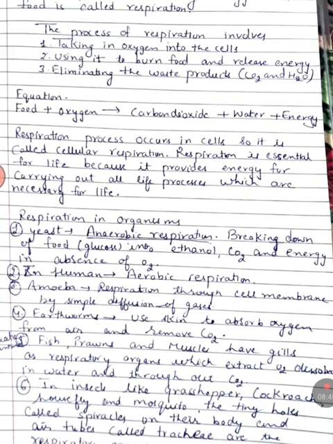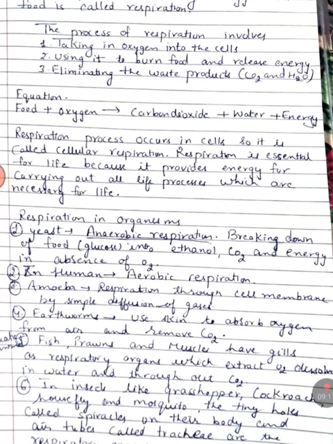In human beings, carbon dioxide and water will be released, and energy will be absorbed by the body. In amoeba, respiration takes place through the cell membrane with the diffusion of gases. Earthworms use their skin to absorb oxygen from the air and release carbon dioxide.